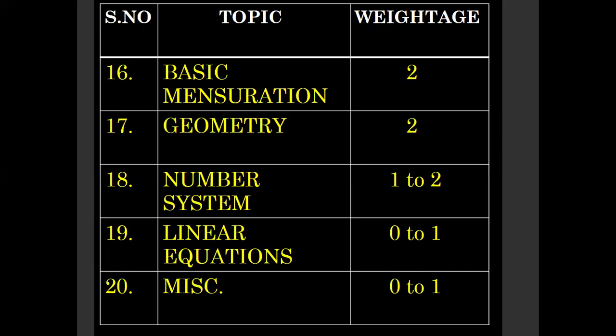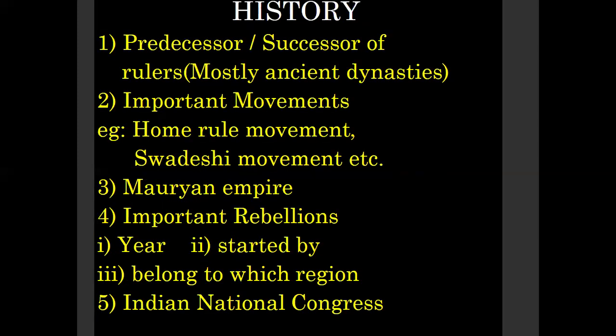Next, linear equations, the weightage is 0 to 1, and other miscellaneous problems, we got 0 to 1. So this is the approximate weightage of aptitude. Next, coming to GK, in history, we should follow these topics. These are important. So whoever will be appearing for undergraduate exams, first concentrate on this.